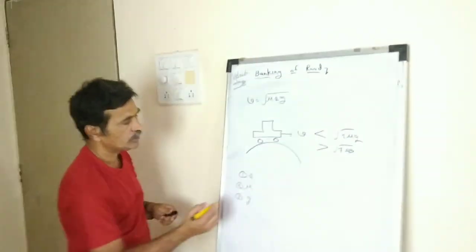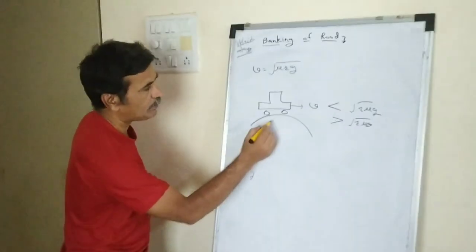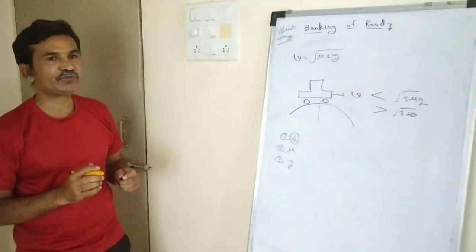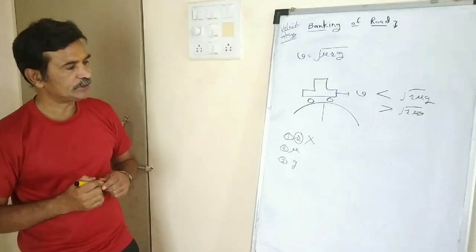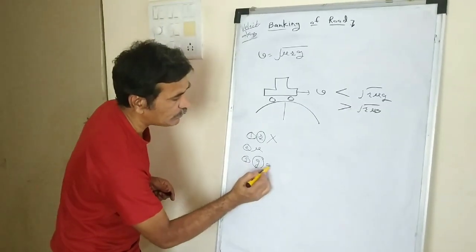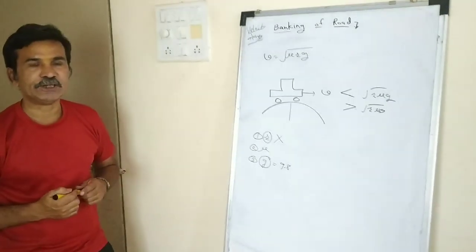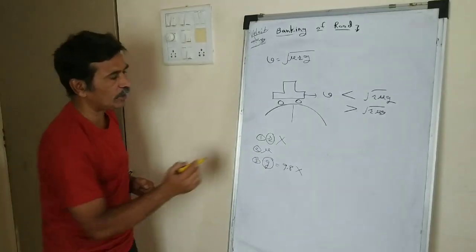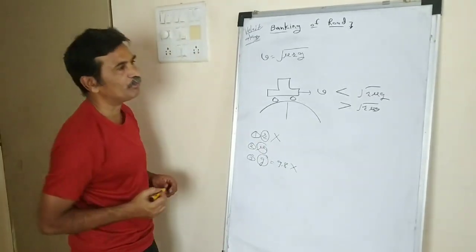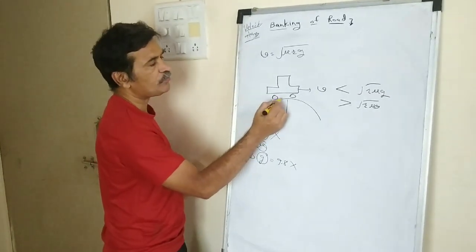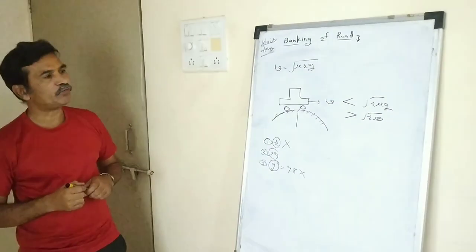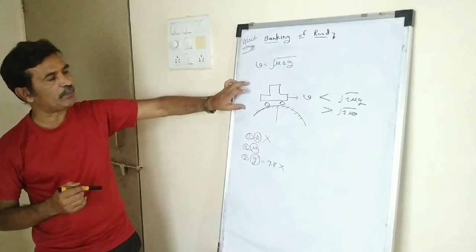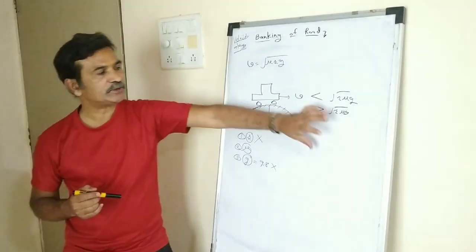Out of these three terms, the value of r, that means the radius of the circular path, is fixed. It is not going to change. So this factor we cannot increase. Similarly, the value of g, that means 9.8, is fixed, and therefore this also we cannot increase. Only the factor that can change is mu. That means if the surface of the road is made as rough as possible, then we can increase the value of velocity so that the vehicle cannot be thrown outside from the surface of the road.